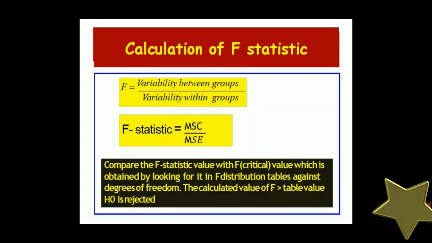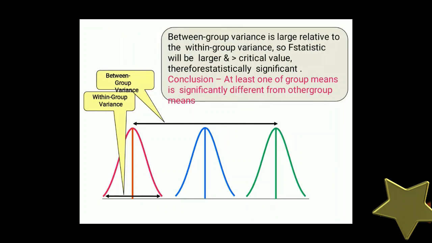How will we find the F statistic? In earlier slides we have seen the F statistic. This is the formula to find the F statistic, that is variability between the groups divided by variability within the groups, that is MSC divided by MSE. Now compare the F statistic value with the F critical value, which is obtained by looking for it in the F distribution table against the degrees of freedom. If the calculated value of F is greater than the table value, then H0 is rejected and we will go for the alternative hypothesis.